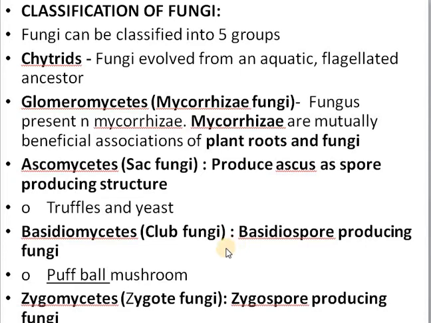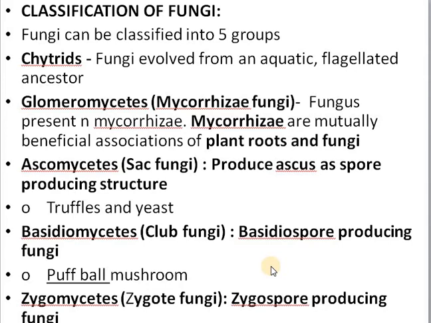And also, as I showed you in the bread, they are producing a spore called zygospore. The black dark spore producing fungi are called zygospore. So zygospore producing fungi are called zygomycetes. So this is the classification: chytrid, glomeromycetes, ascomycetes, basidiomycetes and zygomycetes.